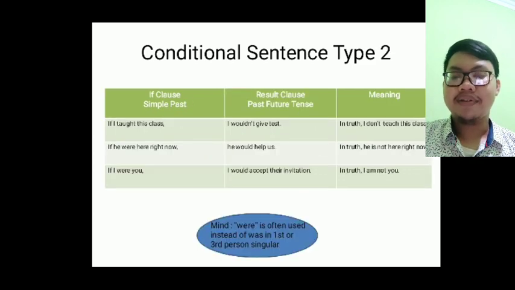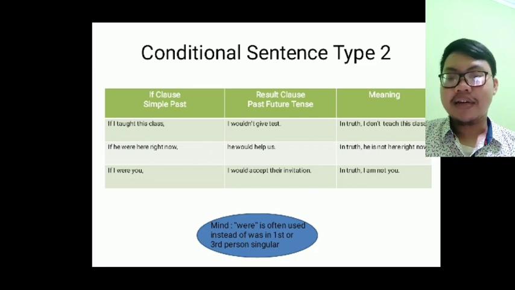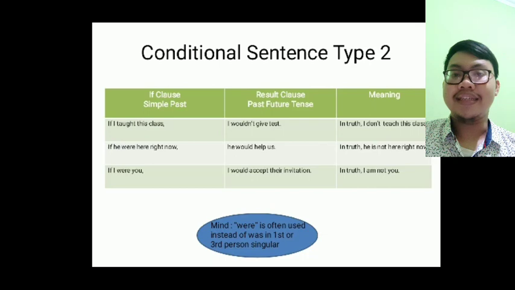And next, conditional sentence type 2. In conditional sentence type 2, we use simple past for the if clause and past future tense for the result clause. And the example is, if I taught this class, I would give a test. This example means, in truth, I don't teach the class. And the second is, if he were here right now, he would help us. And in truth, he is not here right now. And the third, if I were you, I would accept their invitation. But in truth, I'm not you.